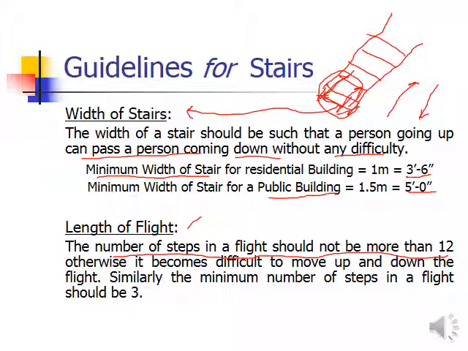And as I have told you, if we ignore that factor, the convenience of the user, still the tread dimension is 1 foot. So if you provide a tread of 1 foot, and the number of steps is, let's suppose, 24 or 26, then 26 feet is required in this particular dimension. This 26 feet is a very large dimension, so generally it is not recommended. So we restrict the length of the flight by keeping the number of steps in one flight smaller. Generally it is kept as a maximum of 12 and a minimum of 3 in one flight.